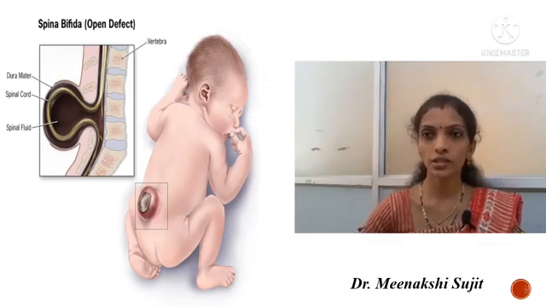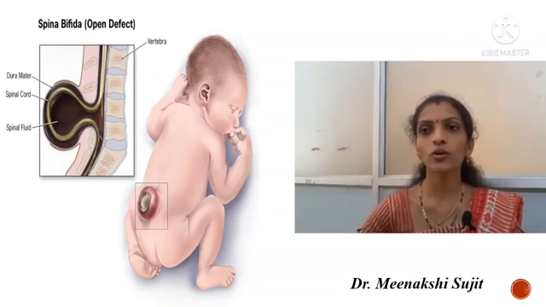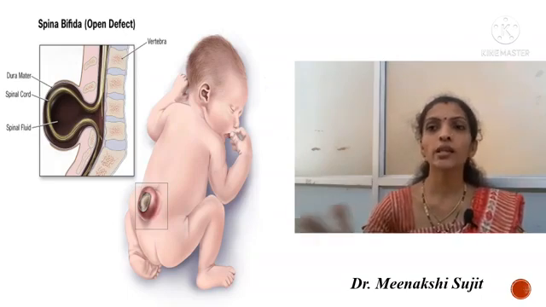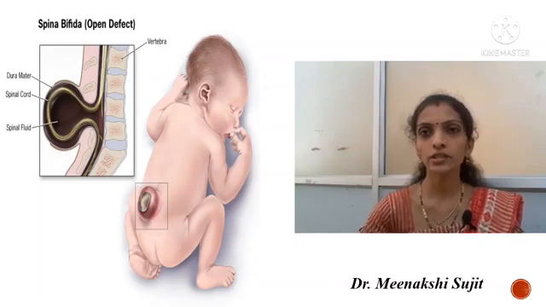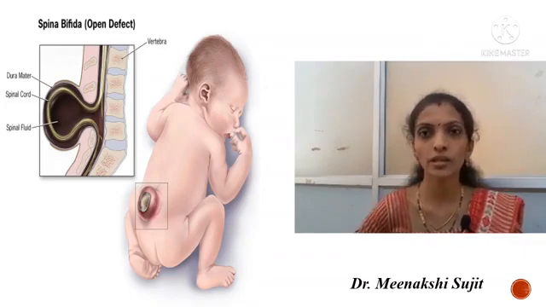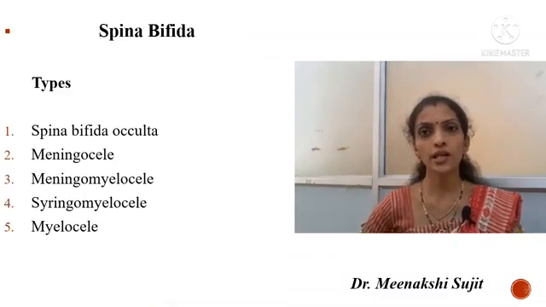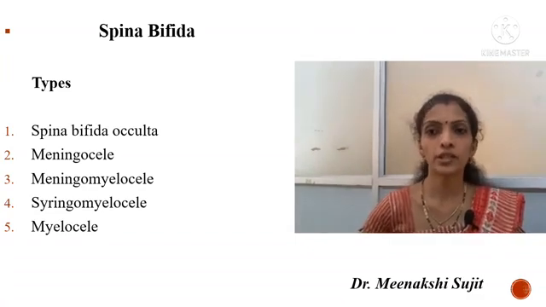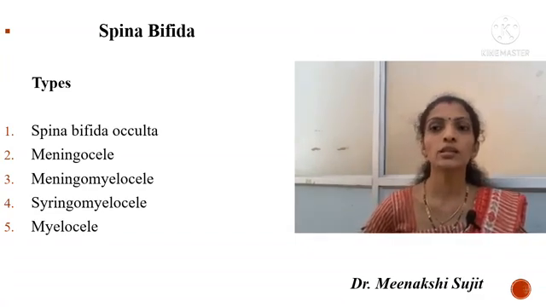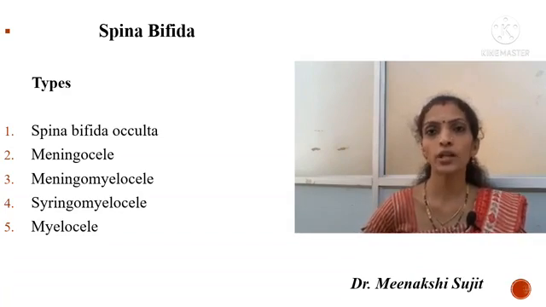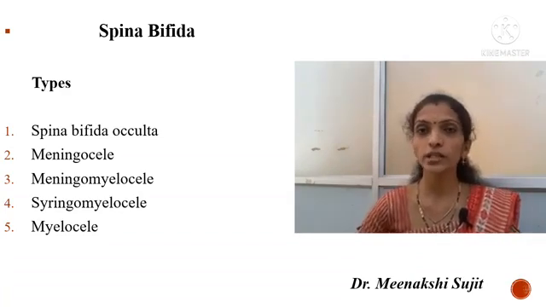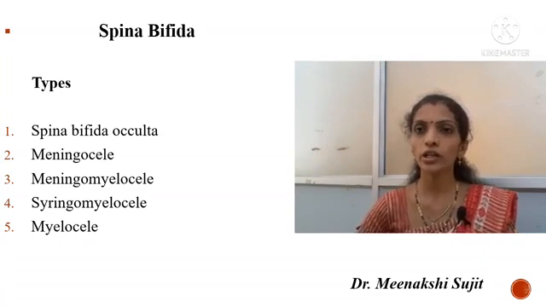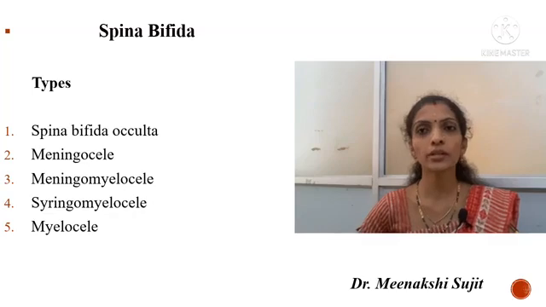Depending on the severity of the defect and the protrusion of the contents through the canal, spina bifida is divided into types. The types are as follows: spina bifida occulta, meningocele, meningomyelocele, syringomyelocele and myelocele. These are all the types of conditions present in spina bifida according to the anomaly present.